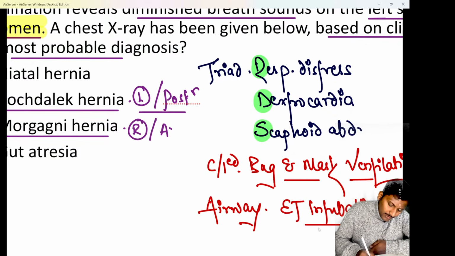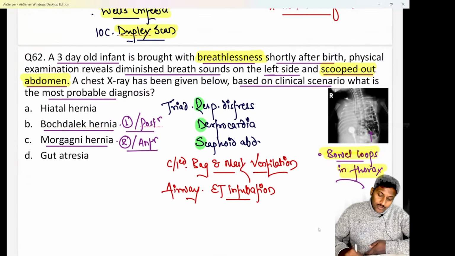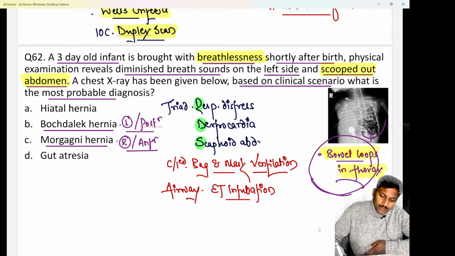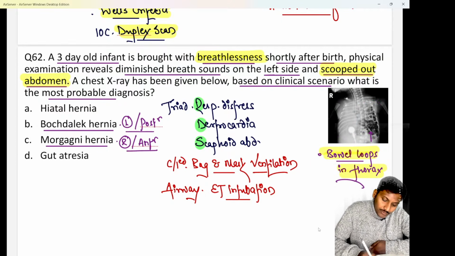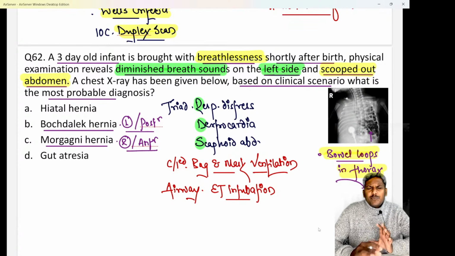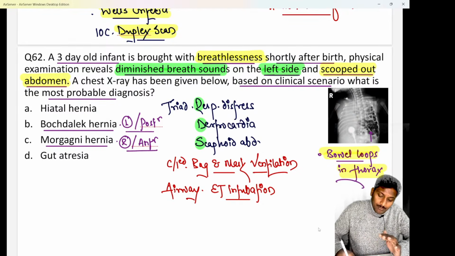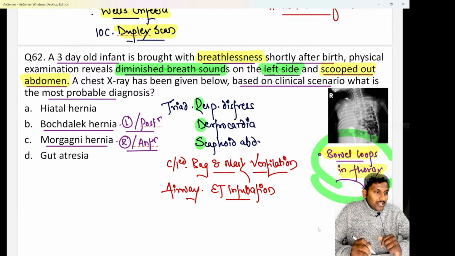Morgagni's is basically seen on the right side and in the anteromedial part of the diaphragm, beta. Here you can see the bowel loops are basically in the left side of the thoracic cavity, and they have also said that there are diminished breath sounds in the left side of the thoracic cavity. Okay, so diminished breath sounds on the left side means the left lung is collapsed, and second, bowel loops are also seen in the left side of the thorax.